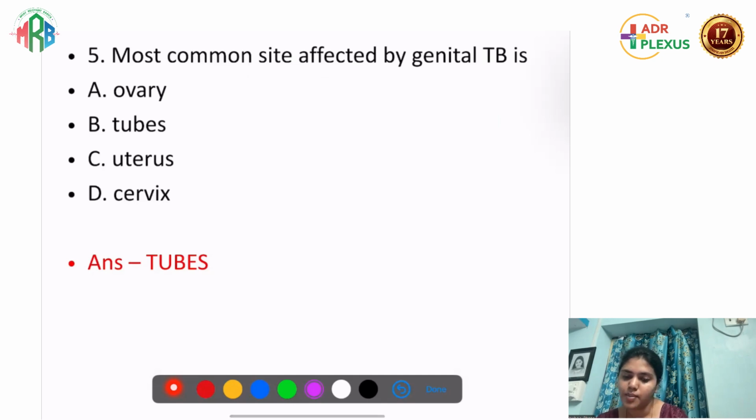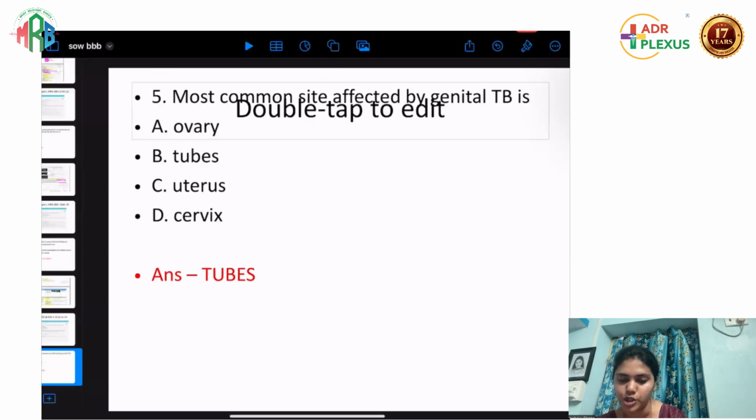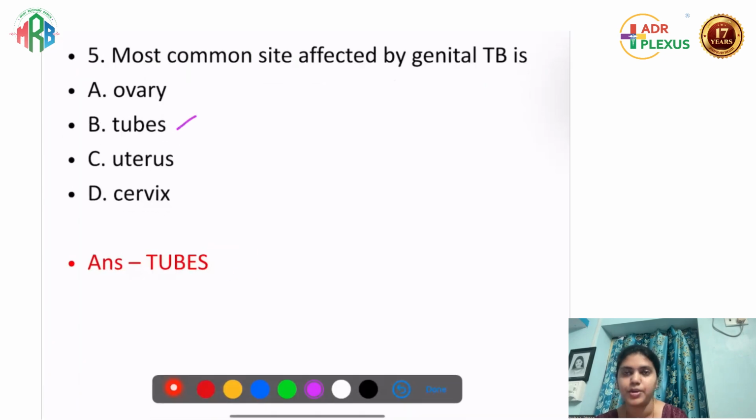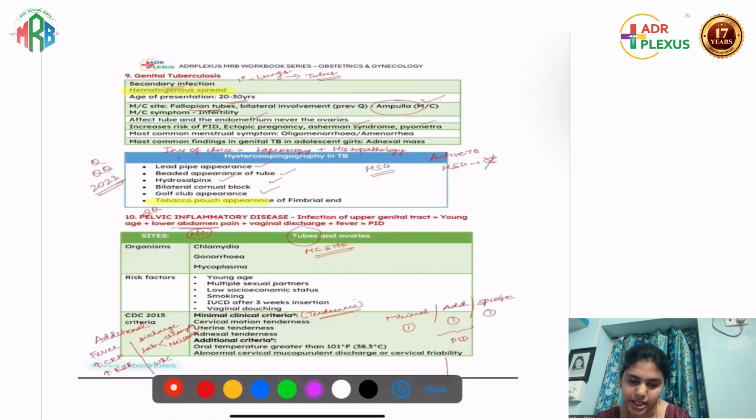Okay, fine. Most common site affected by genital TB is a straightforward question. Very, very easy. It is the fallopian tubes. So fallopian tubes will be the answer. This is a direct question from our material.